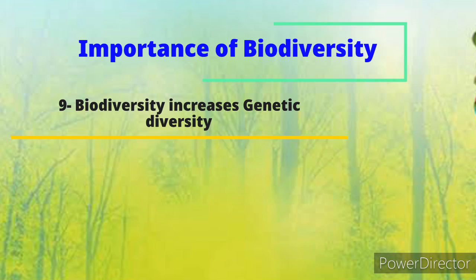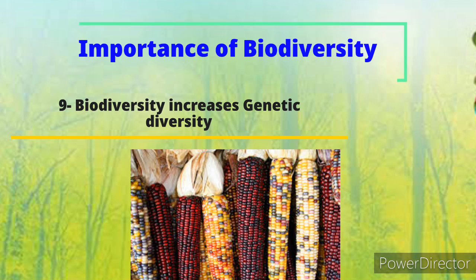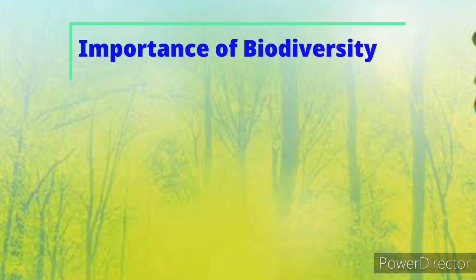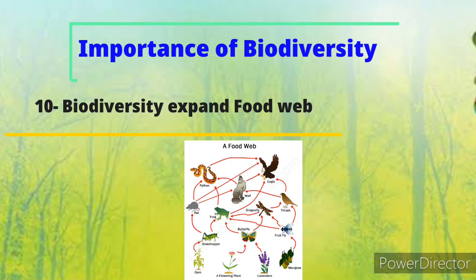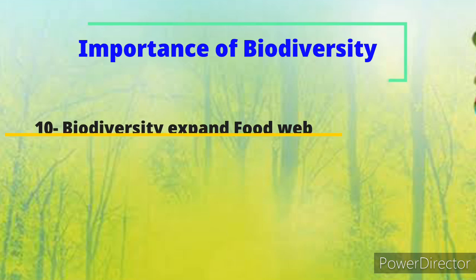If there is diversity of organisms, there will be much more pollination. Our next point is that biodiversity increases genetic diversity. Genetic diversity is very important for survival in a changing environment, as we are facing now. Scientists are trying to conserve endangered species because loss of species diversity may lead to the loss of habitat or environment. Our next point is that biodiversity influences the food web. Diversity of animals makes a strong food web. If one organism is lost, other organisms that depend on it do not die. They can eat other varieties of organisms. Like humans can eat wheat, vegetables and animals as well. If one of them is lost, they will not die because they can change their diet.